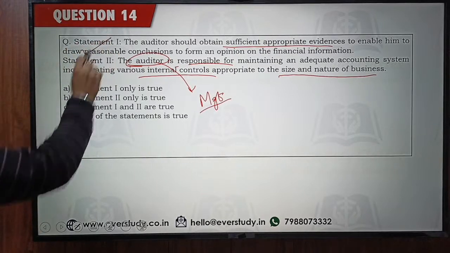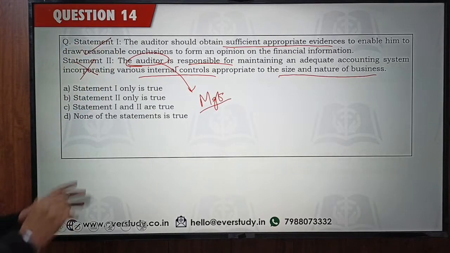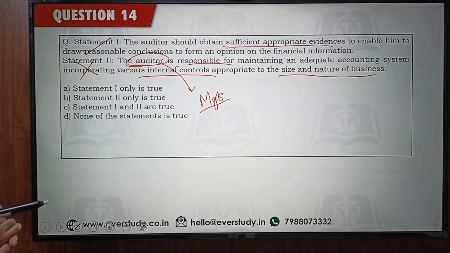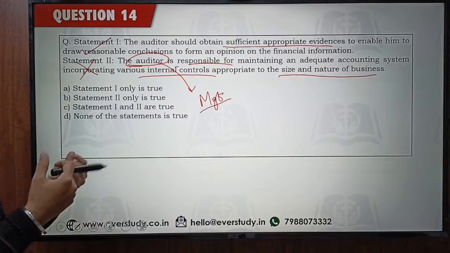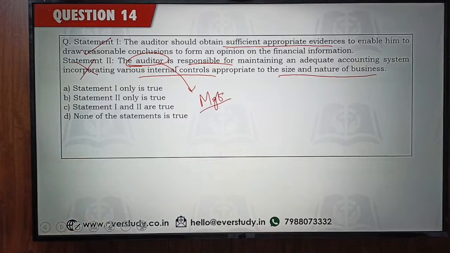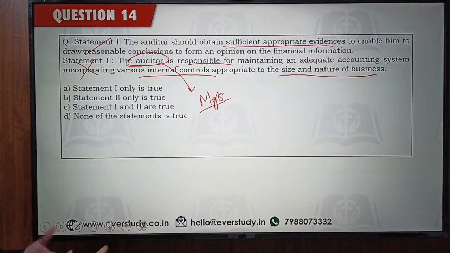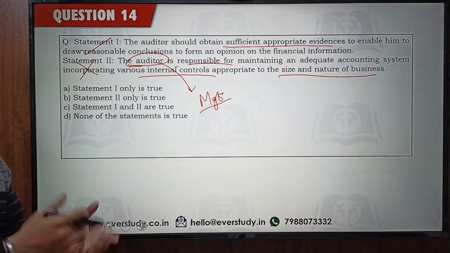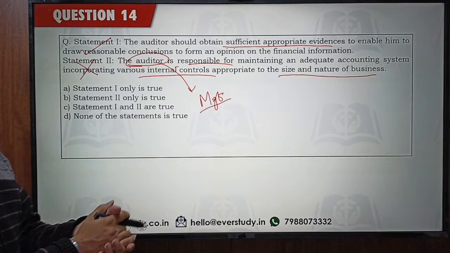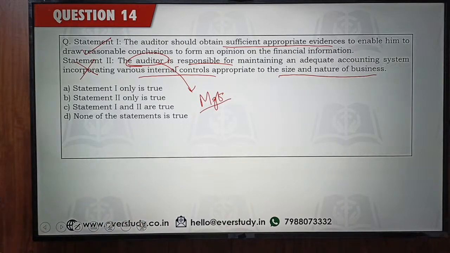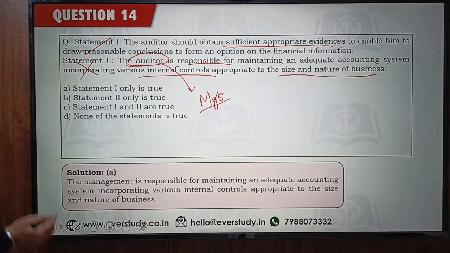The auditor has to take sufficient appropriate evidence, and the auditor has to ensure, basically check, that the internal control system is in place and it is working right. So this is the responsibility of the auditor. He does not have the responsibility of setting up or maintaining an adequate internal control system in the firm. That is the management's responsibility. The auditor only has to check and verify it to form his audit opinion. Yes, management is responsible. Okay.